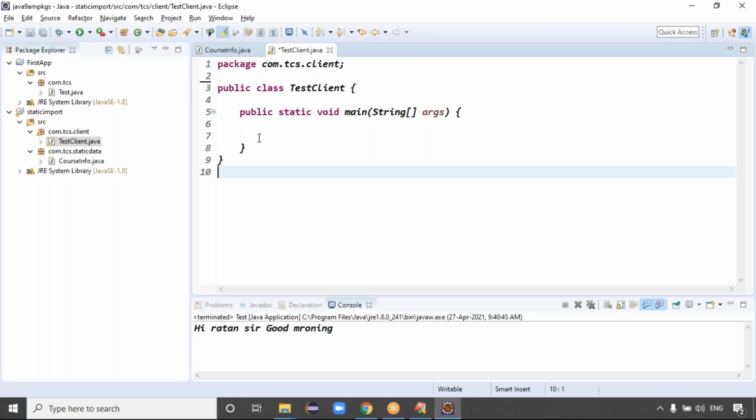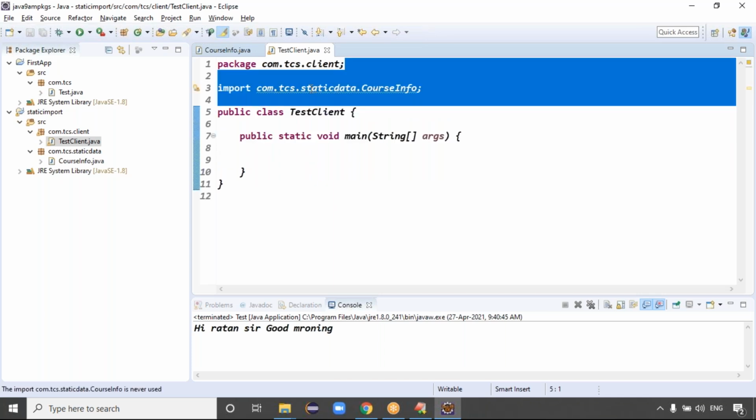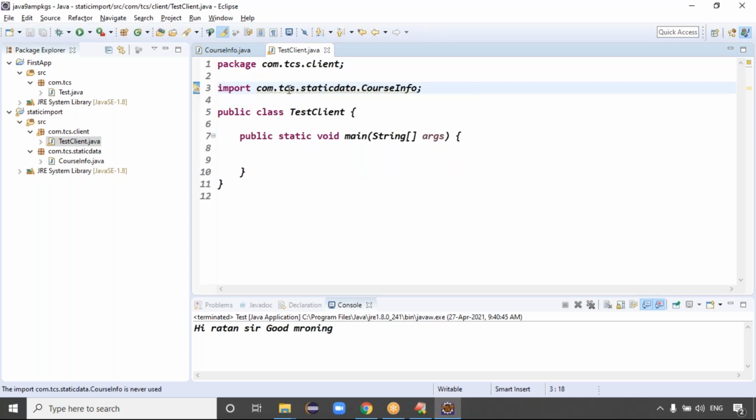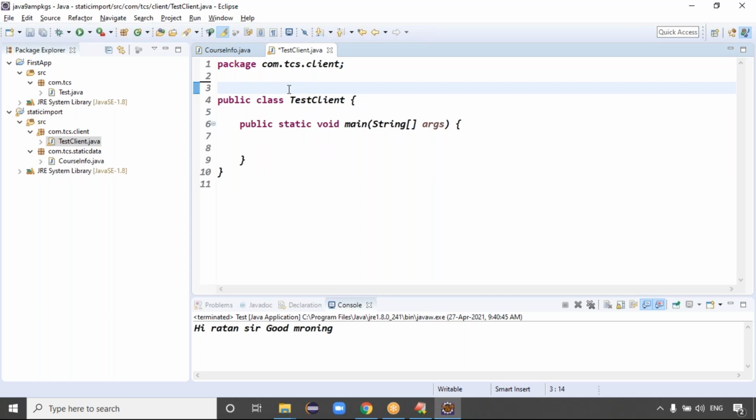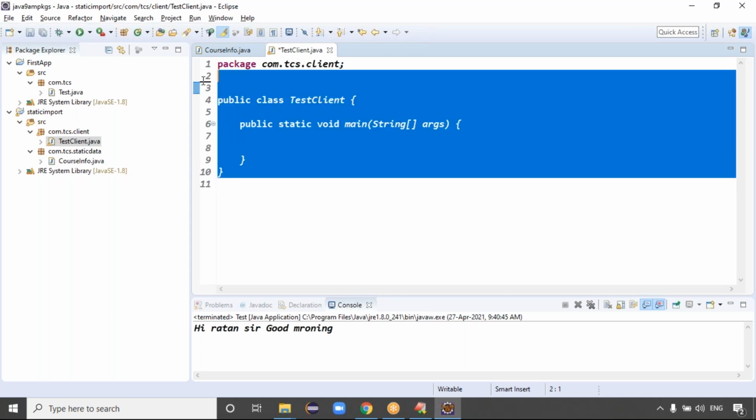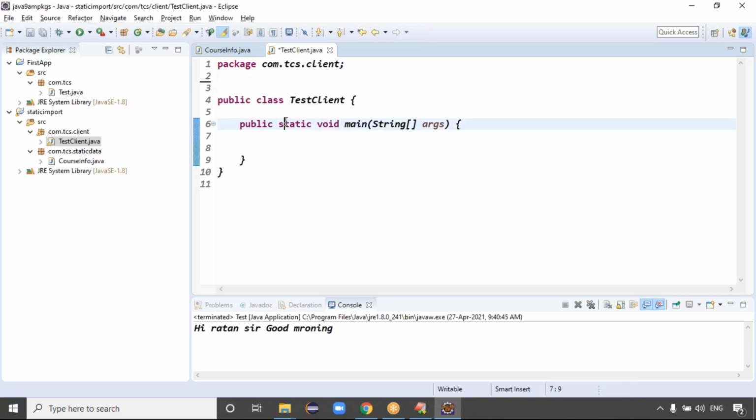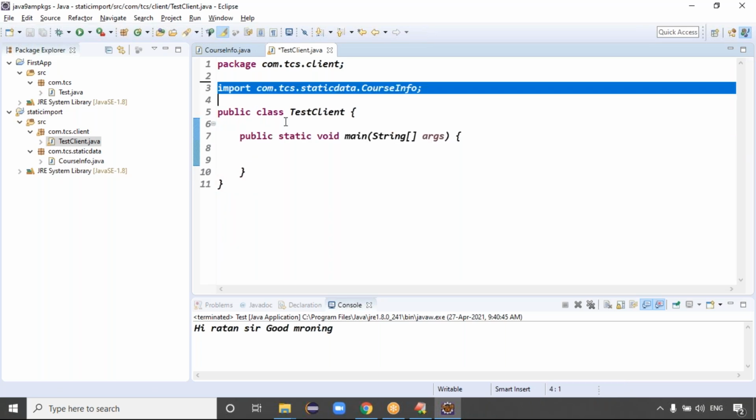And one more shortcut, guys. If you want to remove a specific line, in that line just press Control D. If you want to remove two or three lines, here the cursor is there, I want to remove this line. Control D is the shortcut, guys, to remove a line in the Eclipse IDE.